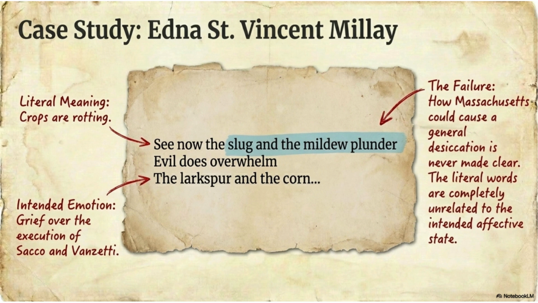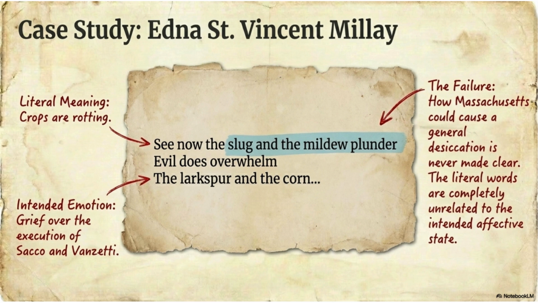The literal meaning. Look at the note on the left. It says, literal meaning: crops are rotting. What do the words literally describe? They describe slugs, mildew, damaged crops, corn being affected. In simple terms, the poem literally talks about agricultural decay. Plants are suffering. Crops are being destroyed. That is the extension.